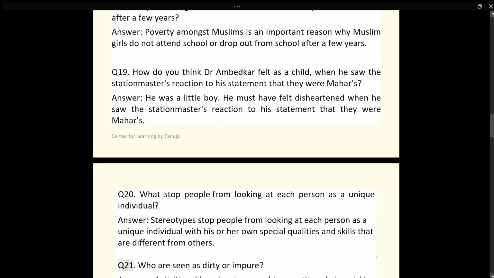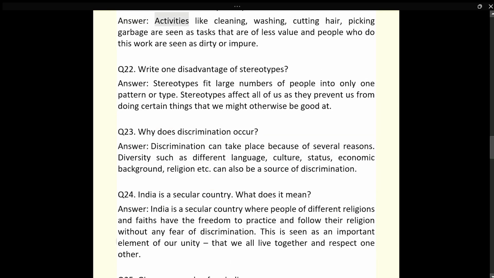Q21. Who are seen as dirty or impure? Answer. Activities like cleaning, washing, cutting hair, picking garbage are seen as tasks that are of less value, and people who do this work are seen as dirty or impure.